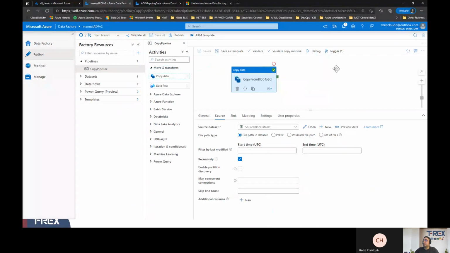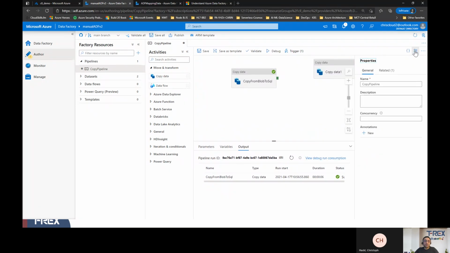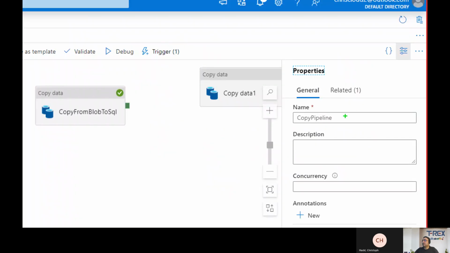If you drag it, you will have another copy activity, as you see here. Once you put that there, you need to give it a name, and you can use these toggles here. Let me make it bigger, where you will define the name, description, and information that you want to associate with this copy data activity.